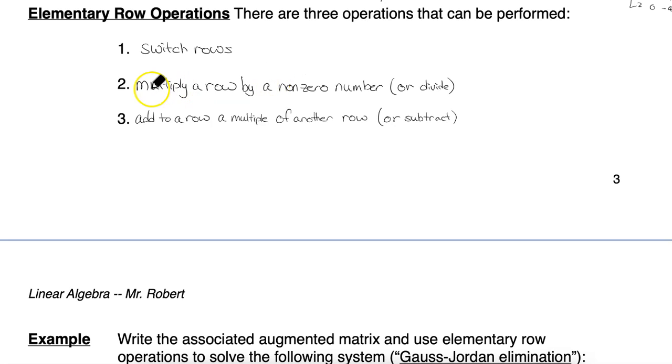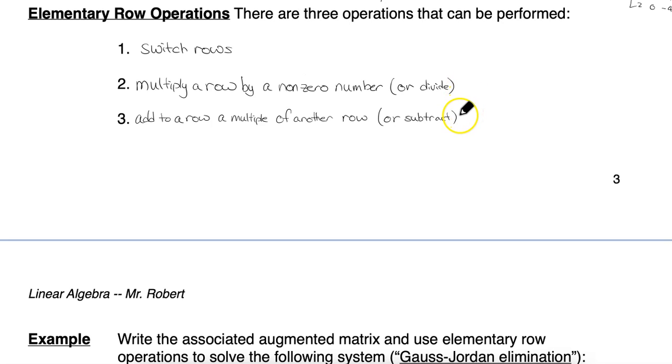Another thing you're allowed to do is to multiply a row by a non-zero number. For example, if you have the equation x plus y equals 7, then you can write 2x plus 2y equals 14. Of course, since you're allowed to multiply, you are also allowed to divide by any non-zero number.